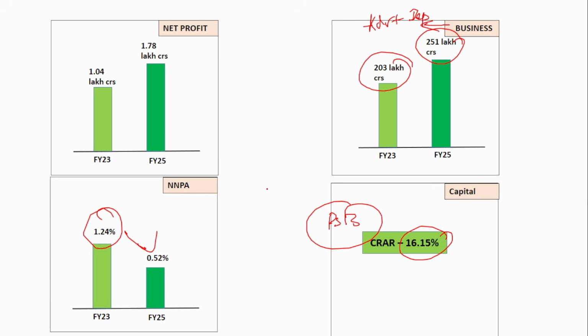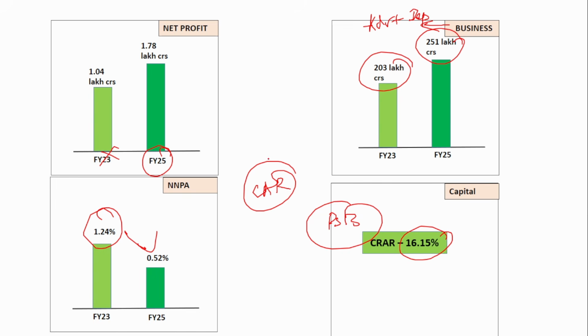Now in the comment section, you have to tell me what is the capital adequacy ratio that the banks have to maintain. Public sector or private sector, they have to maintain the same capital adequacy ratio, right? So what is the capital adequacy ratio that they have to maintain? You don't have to remember all this data, but you have to remember the financial 25 data.